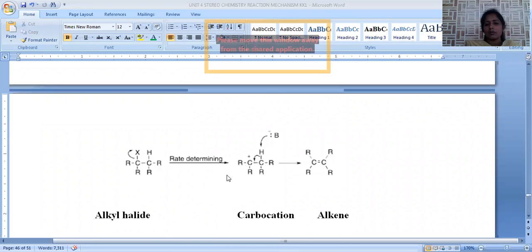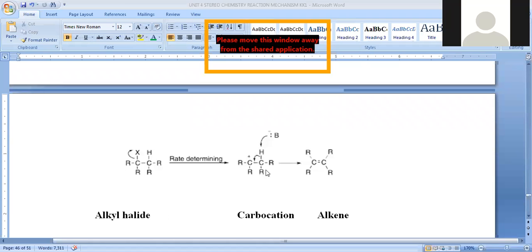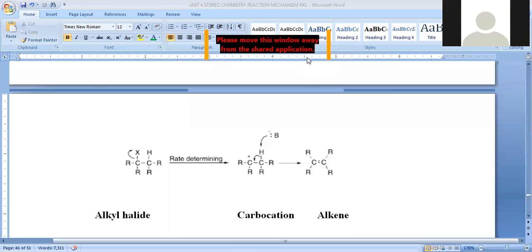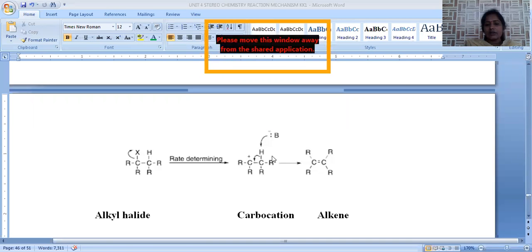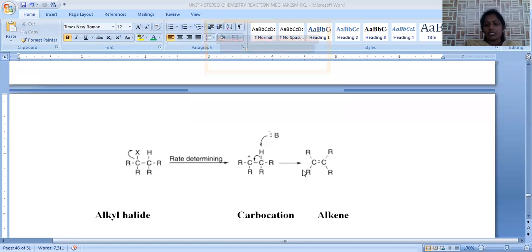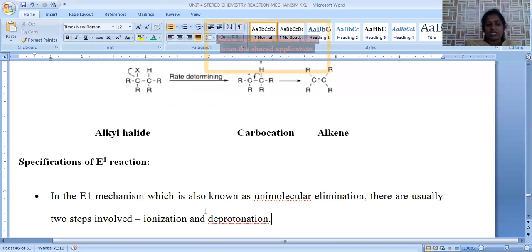E1 reaction is called a multi-step process, where in the first step, from the alkyl halide, formation of a carbocation is possible by the removal of X minus. Then it is treated with the base. When base is added, what happens? It removes H plus from the adjacent position, C minus C plus, and they form a new carbon-carbon double bond. So this is the simple mechanism of the E1 reaction.